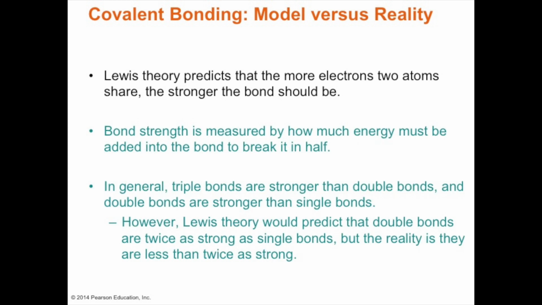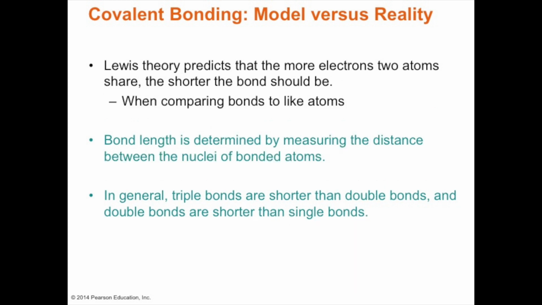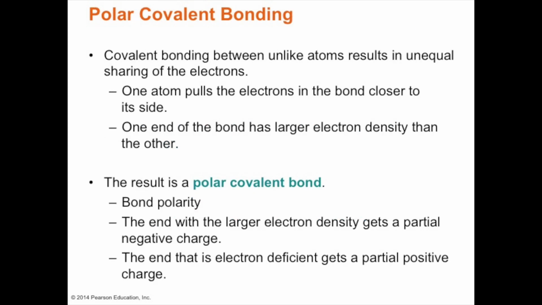Bond strength is also measured by how much energy must be added into the bond to break it. So triple bonds are much stronger than double bonds, and double bonds are much stronger than single bonds. Bond length is determined by measuring the distance between the nuclei of bonded atoms. Triple bonds are shorter than double bonds, which are also shorter than single bonds. So single bonds are by far the longest bond.